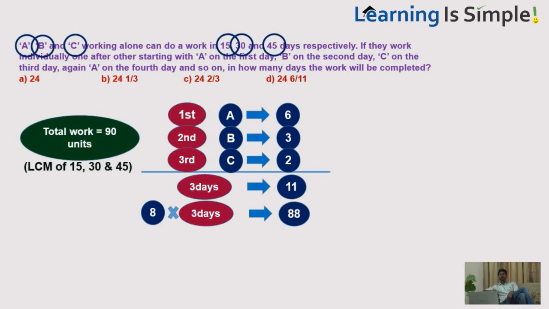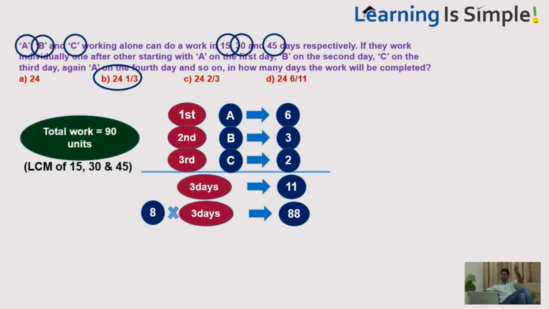So in 24 days, 88 units of work will be completed. On the 25th day, the first person, that is A, comes, who can do 6 units in one day, but the remaining work is only 2 units. That means he requires only 2 by 6 of a day, or 1/3 day. So 24 full days and 1/3 more day, that means the total number of days required will be 24 1/3. Option B.